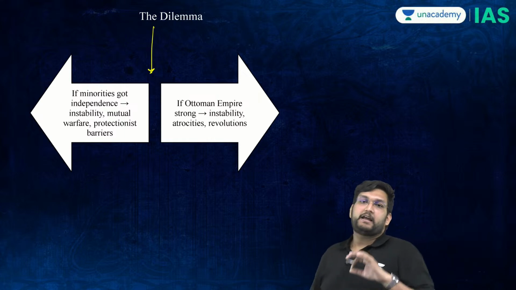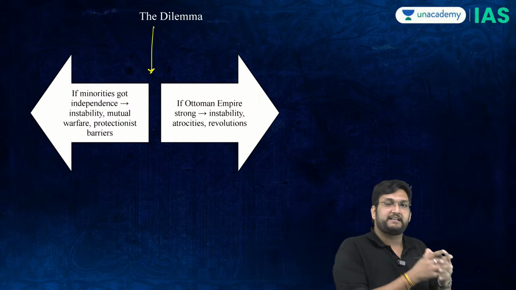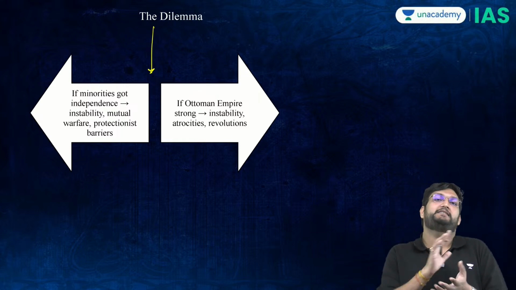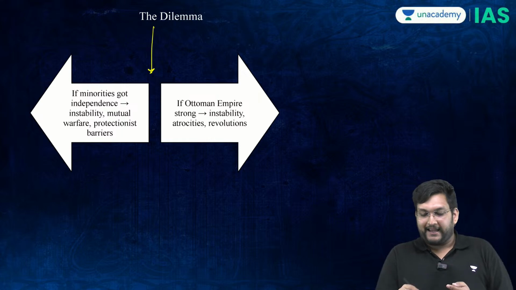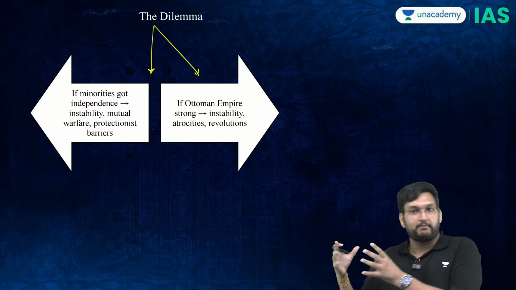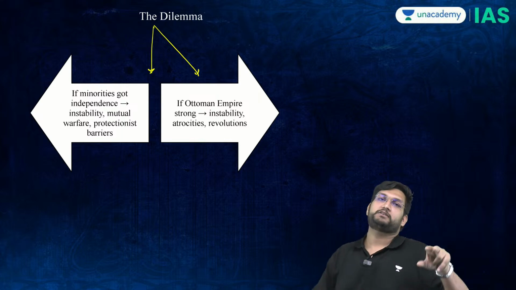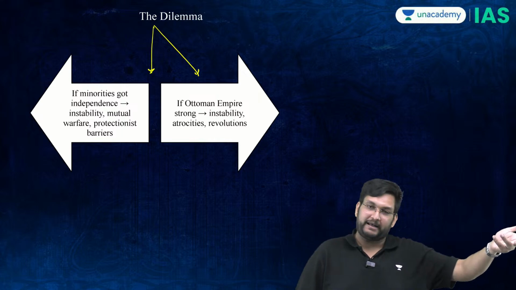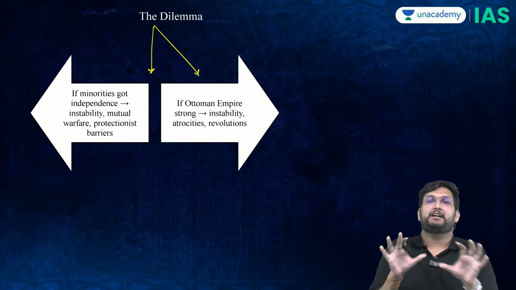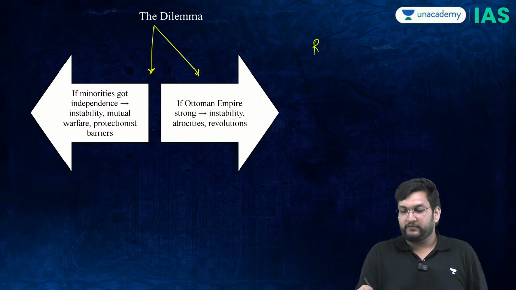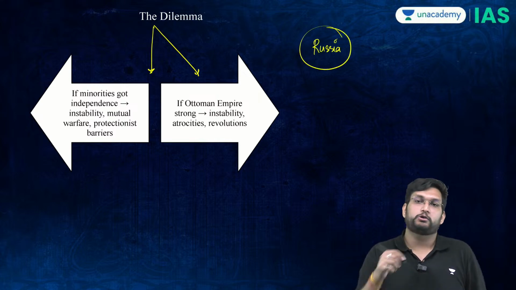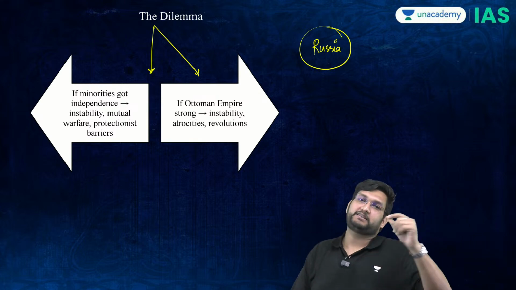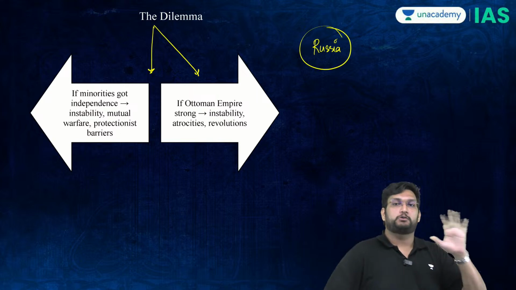And the dilemma is, if we allow the minorities independence under the concept of nationalism, we destabilize this sector and therefore we destabilize the Mediterranean Sea. If we keep the Ottomans extremely powerful, they will commit atrocities against the Orthodox Christians, and that would be a threat to the Austrian Empire itself. So now there are two vested interests in the world. One is Russia, to let the Ottomans, the sick man, die, and on the other hand you have Britain, France and Austria who don't want the Ottomans to die.